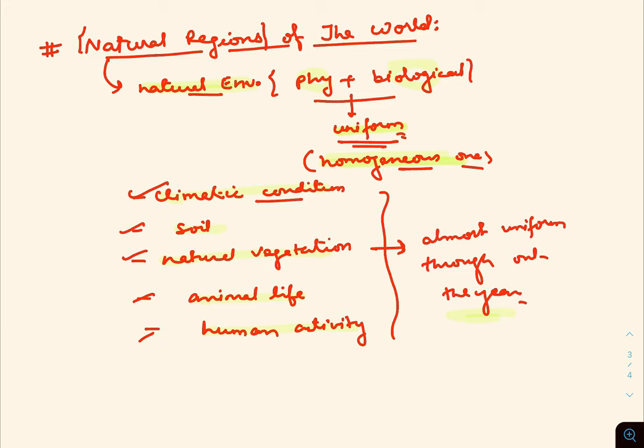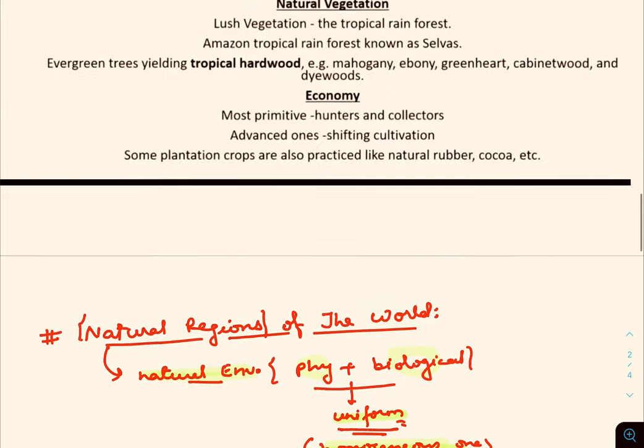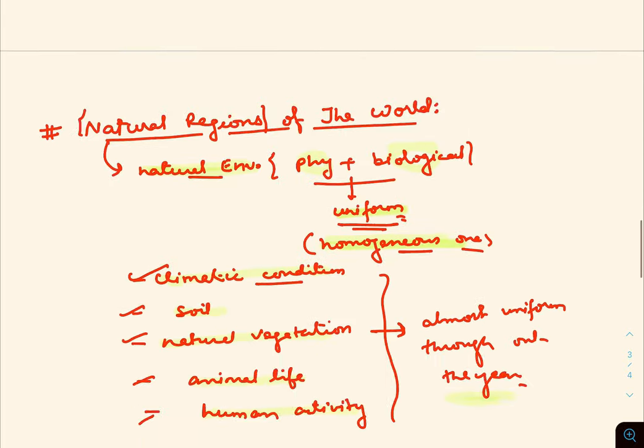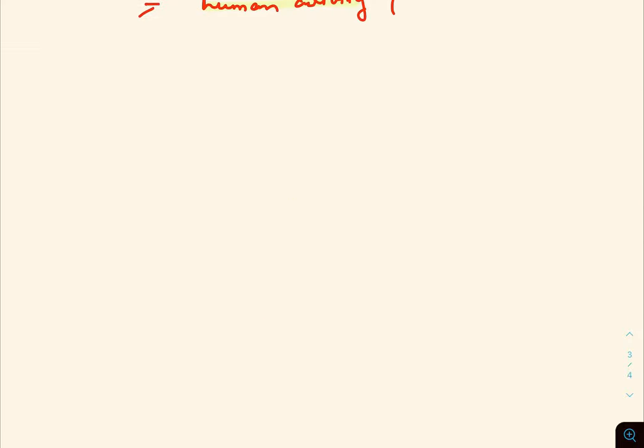As we already know the general scheme of naturalism, now we are going to study the general scheme of natural regions of the world.